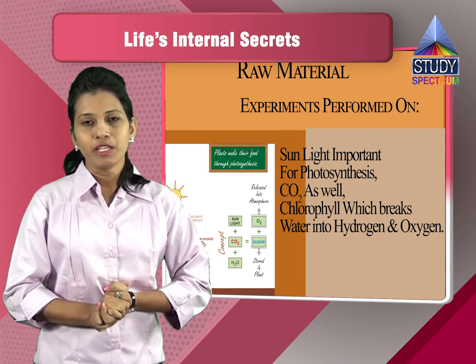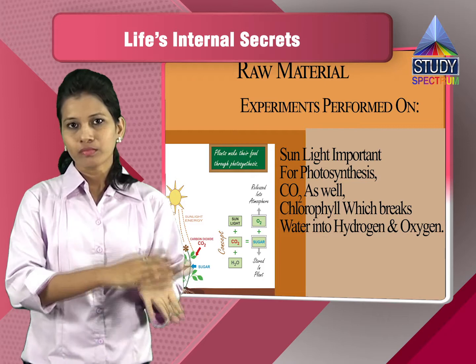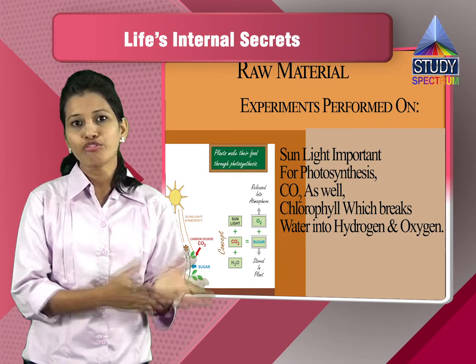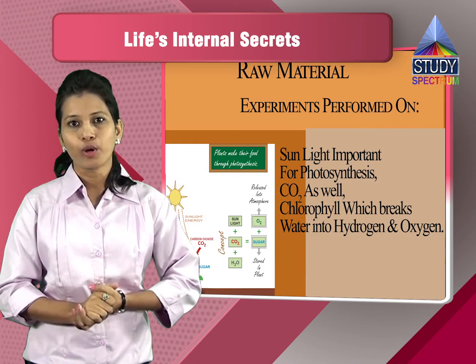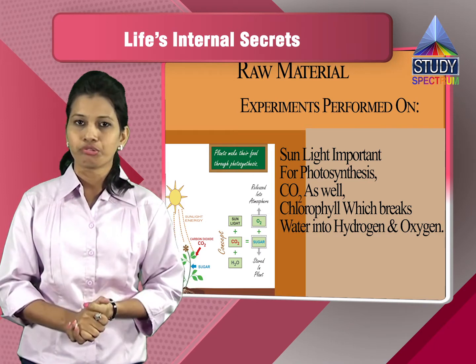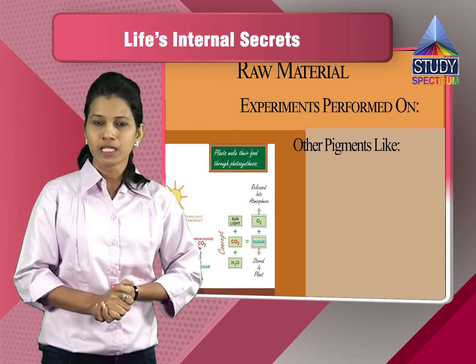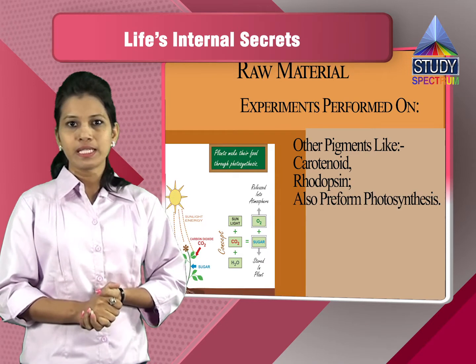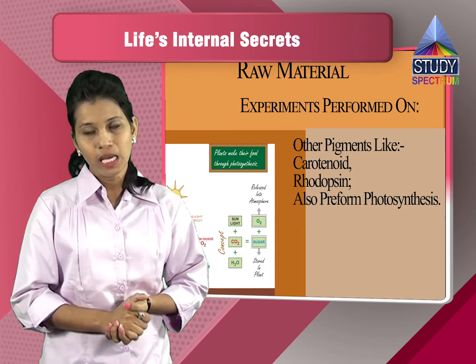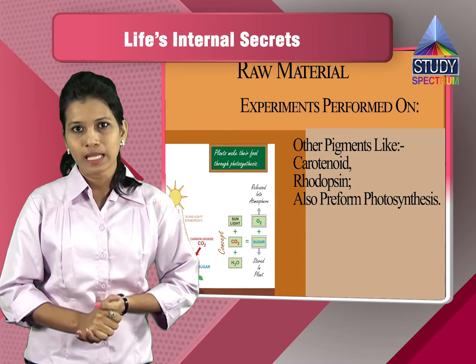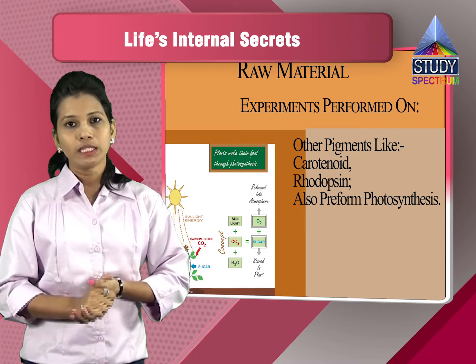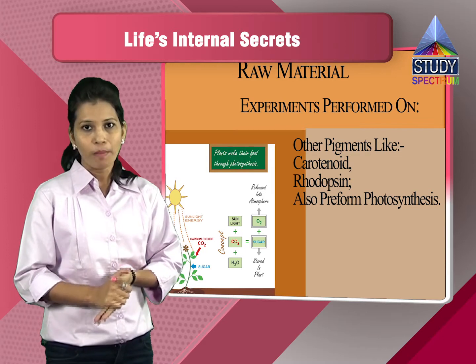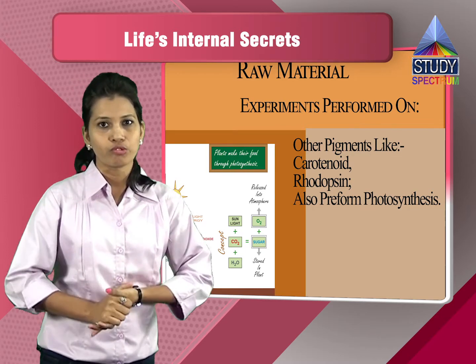Chlorophyll is an important element which breaks up the water into hydrogen and oxygen. So this is again an important element which is required for the photosynthesis. Various other pigments, as I've told you, carotenoids and rhodopsin, are also there. These are all the pigments except the chlorophyll pigment. They also perform photosynthesis in the absence of chlorophyll. Now these are all the raw materials which are extremely important for photosynthesis.